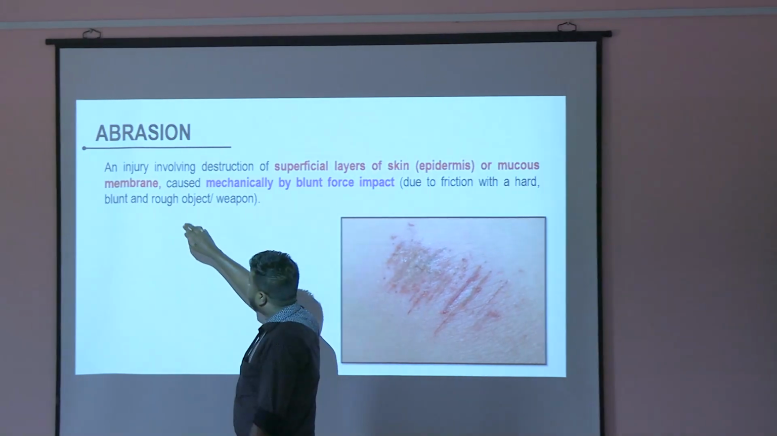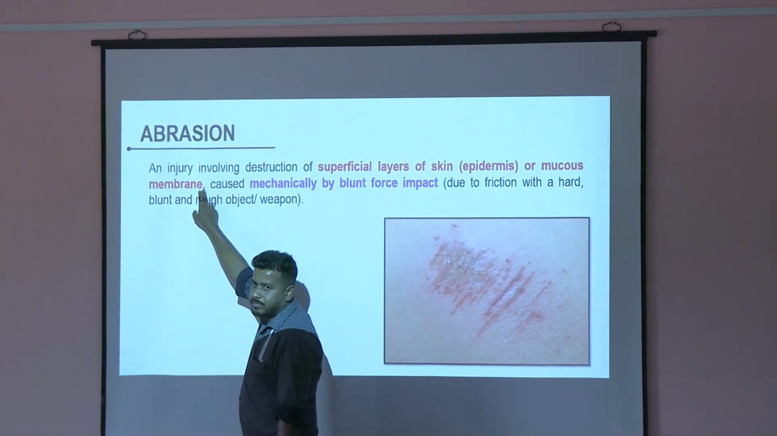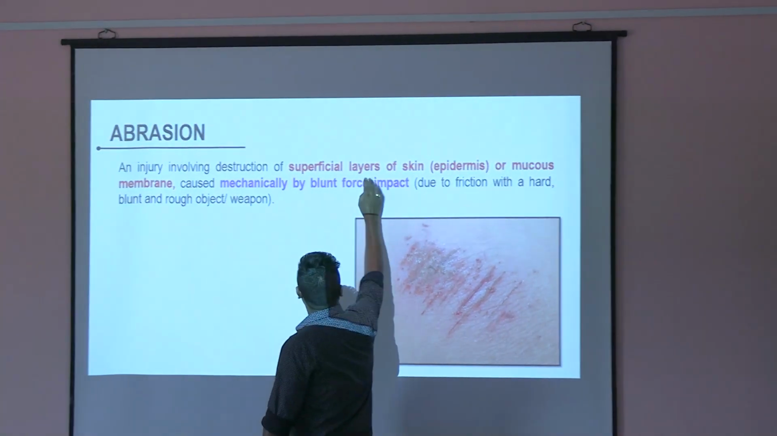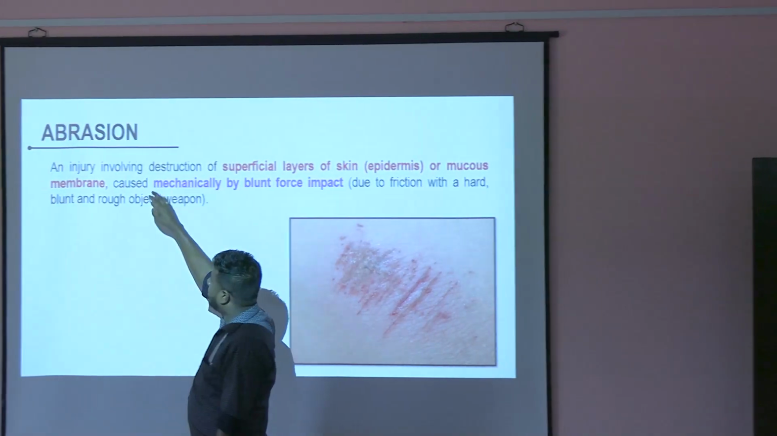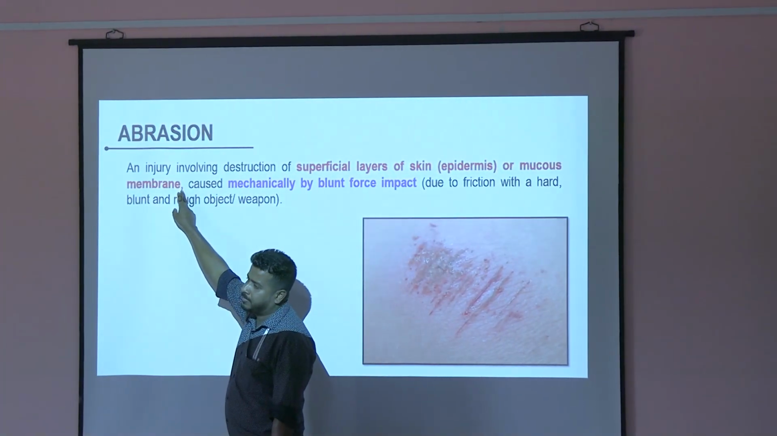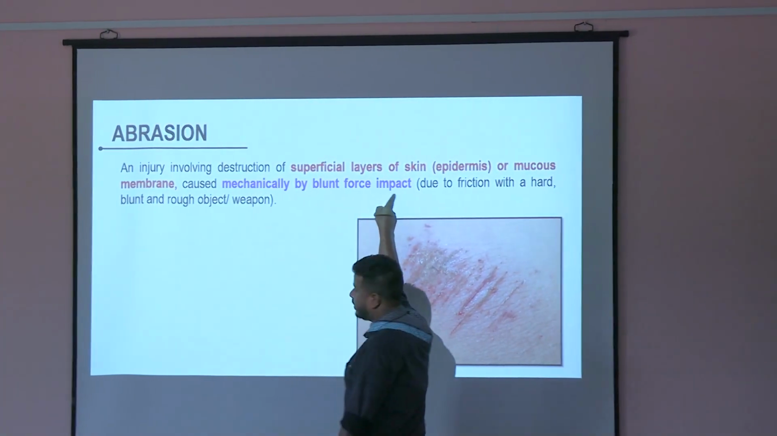And in the exam, if you write till this much, destruction of the superficial layer of the skin or mucous membrane, then you will get half mark. You have to mention this line. Why?